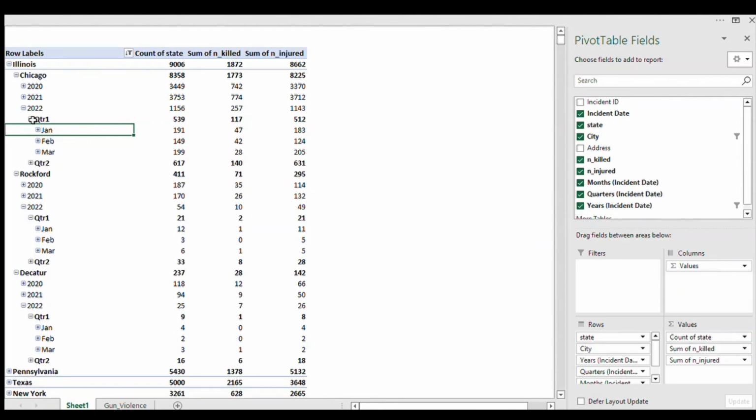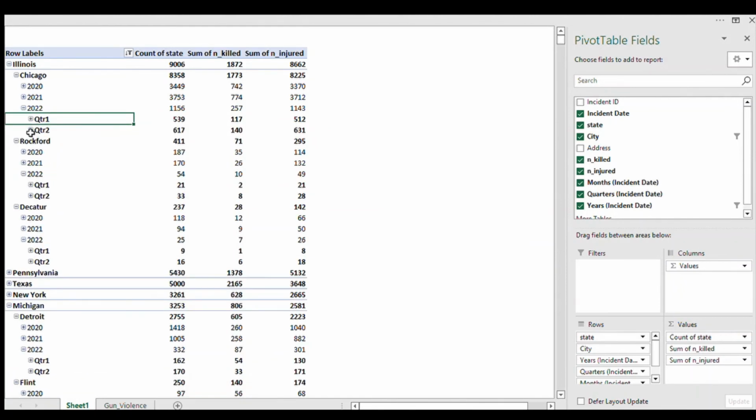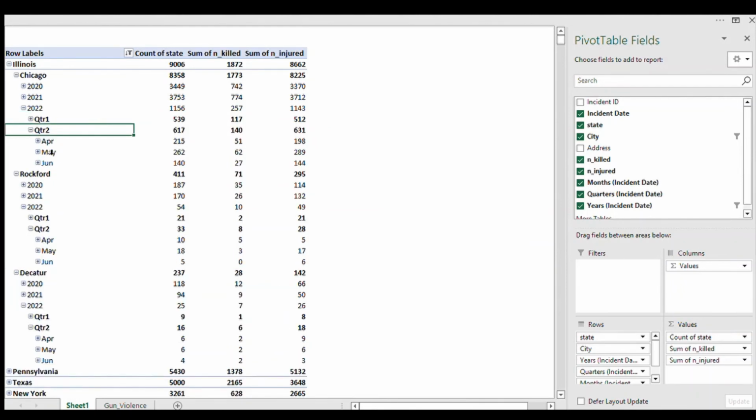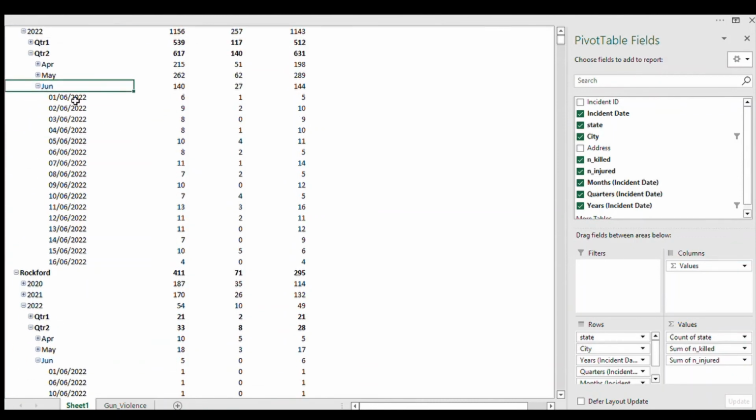And let's look at the 2nd quarter. Let's look at June. On the 1st of June 2022, 6 incidents, 1 death, and 5 injuries. As you can see, on the last recorded incident in June, that is the 16th of June 2022, you can see 4 incidents, 0 deaths, and 4 injuries.